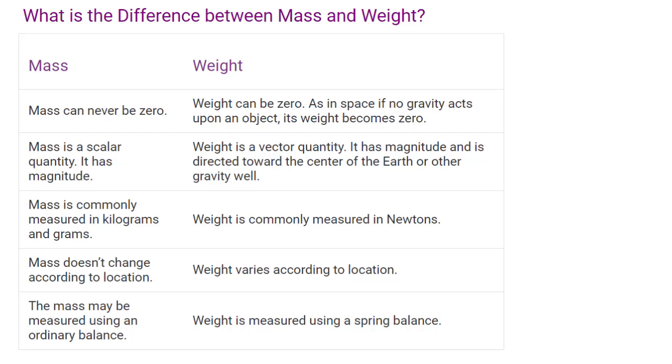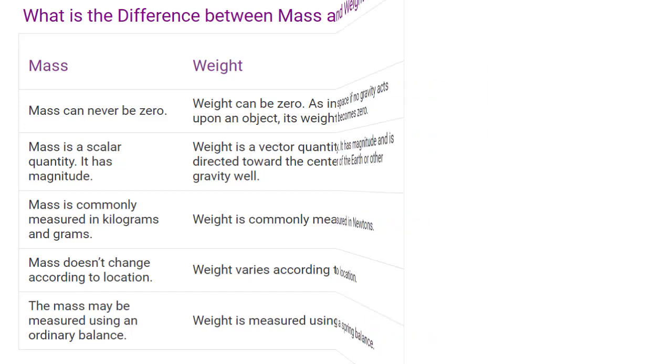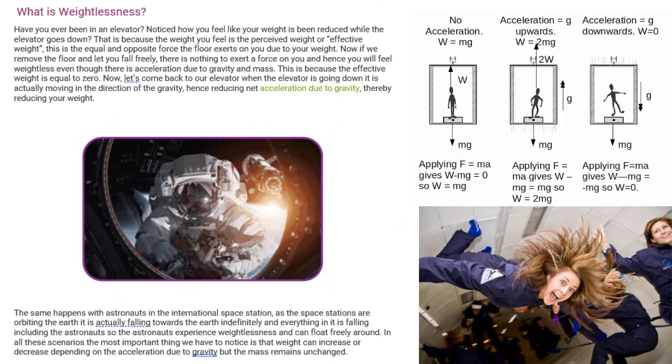The mass may be measured using an ordinary balance. Weight is measured using a spring balance. What is weightlessness? Have you ever been in an elevator? Noticed how you feel like your weight has been reduced while the elevator goes down? That is because the weight you feel is the perceived weight or effective weight. This is the equal and opposite force the floor exerts on you due to your weight.